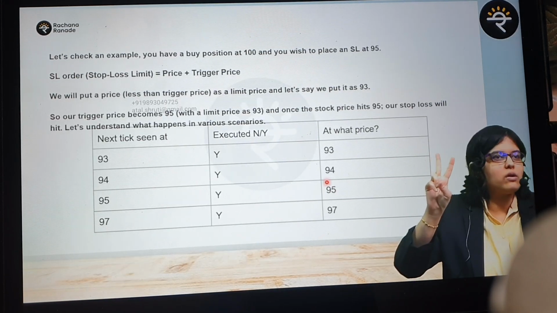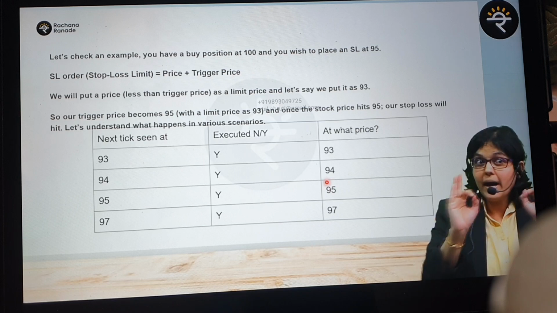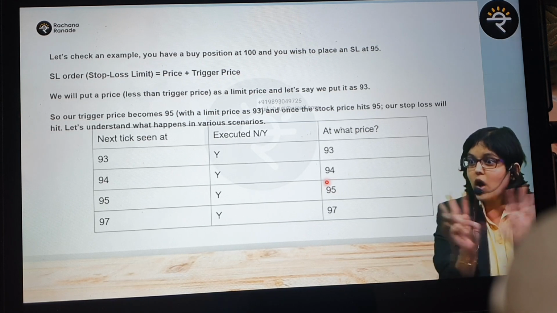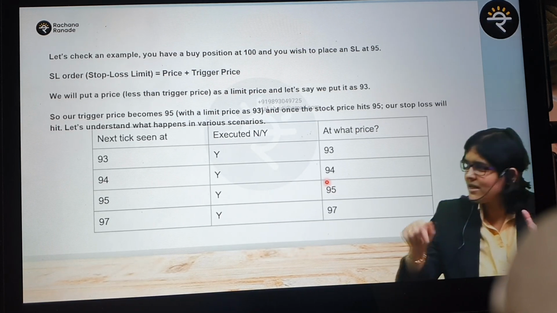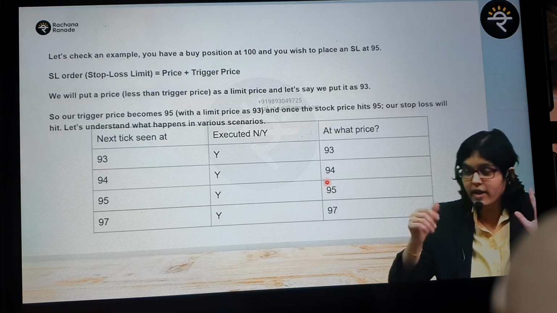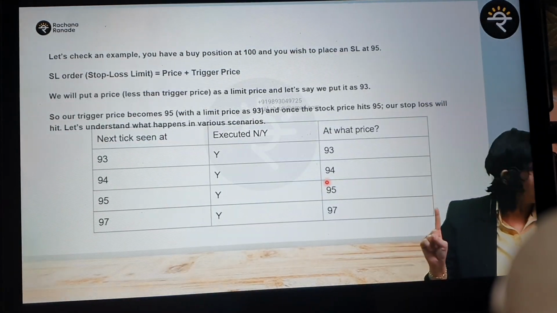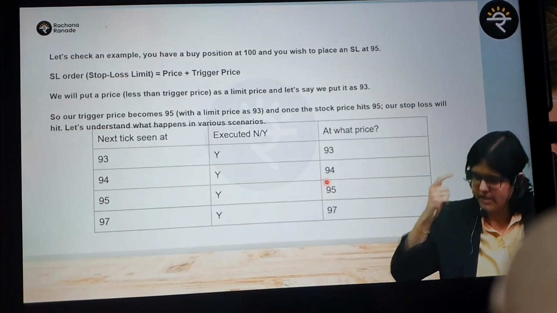If it gets executed at 94, what have you defined? My maximum loss should be 7 rupees, not more than 7 rupees. So if the next tick is at 94, it will get triggered. It will get executed. Is this okay? Will it be executed at 94? Yes. We'll take multiple scenarios, then you'll understand the logic also.